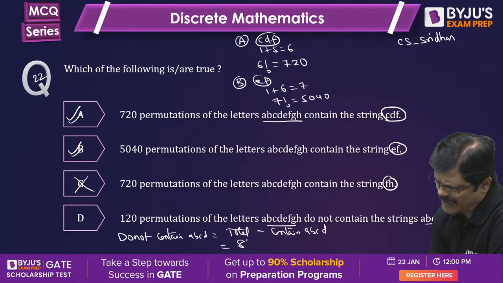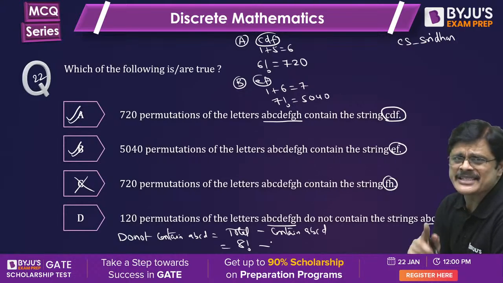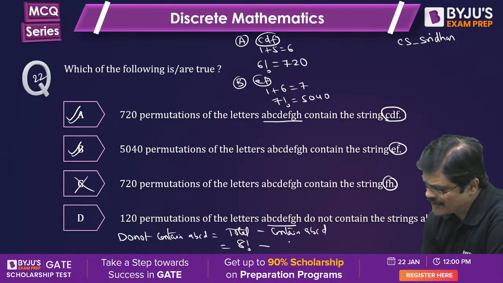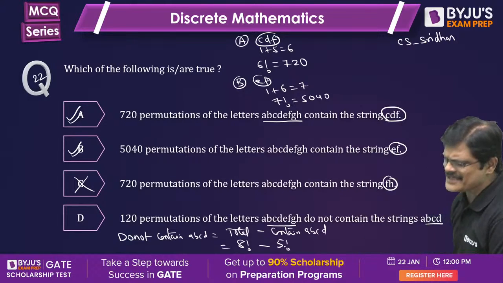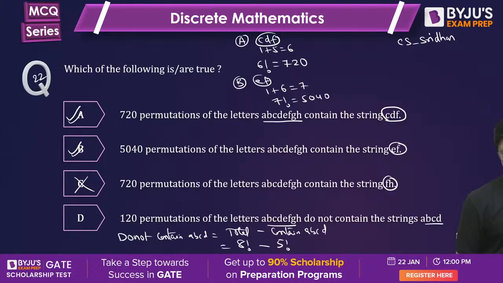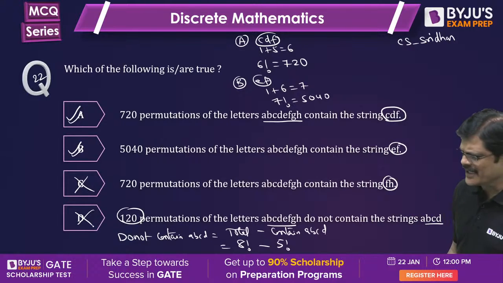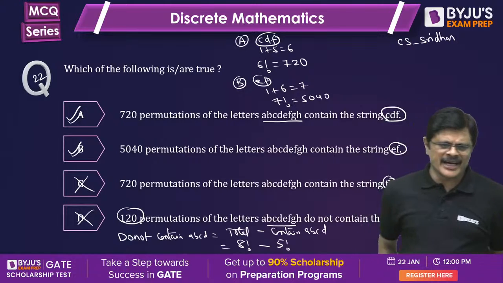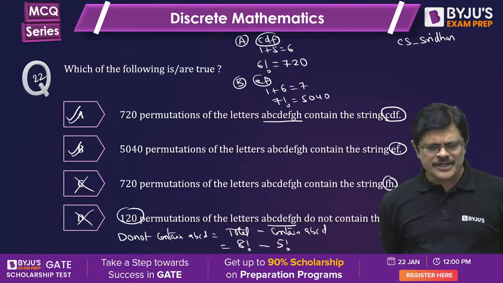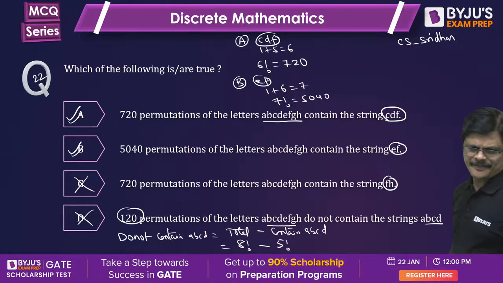So total will be 8 factorial. Containing ABCD, that is 1 unit, remaining 4 units, 5 units means 5 factorial. So the answer should be 8 factorial minus 5 factorial, that is not 120. So this is a wrong answer. So only A, B are correct, my dear friends. Only options A and B are the correct options.